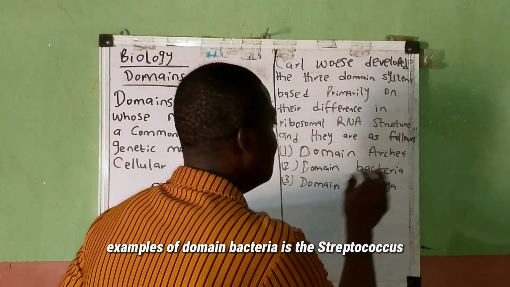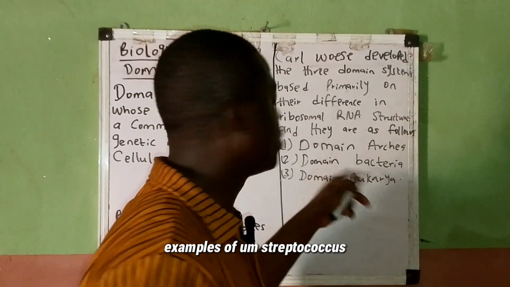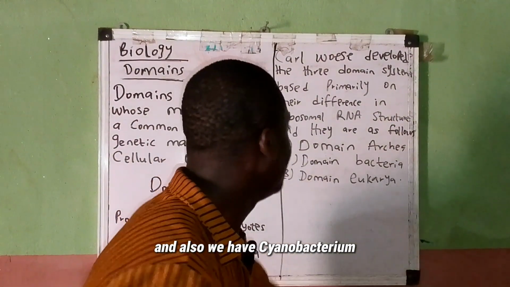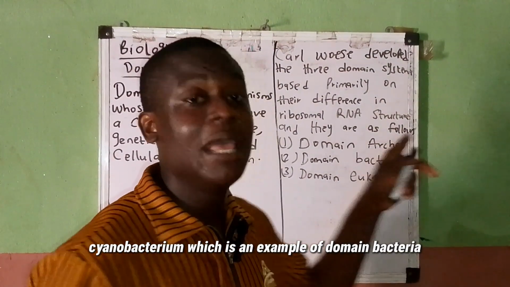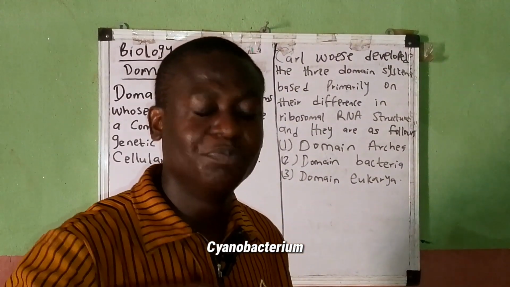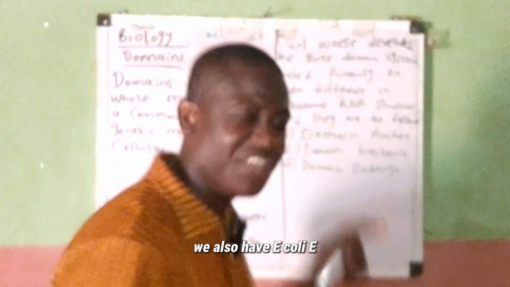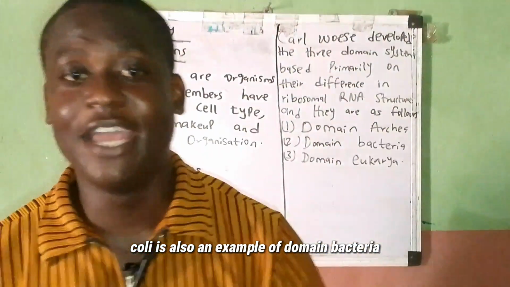Examples of domain bacteria are Streptococcus, which causes strep throat. And also we have Cyanobacterium, an example of domain bacteria. Cyanobacteria are photosynthetic bacteria. We also have E. coli, which is also an example of domain bacteria.